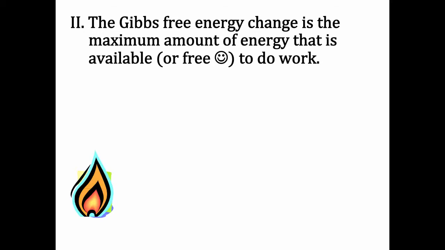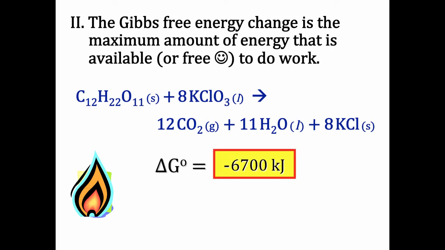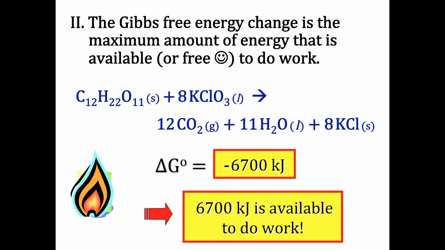takes place, like the gummy bear combustion that you saw in class, this process has a delta G of negative 6,700 kilojoules for 1 mole of sugar reacting with 8 moles of potassium chlorate to make the product as shown in the reaction. What this means is 6,700 kilojoules of energy are available to do some useful work.